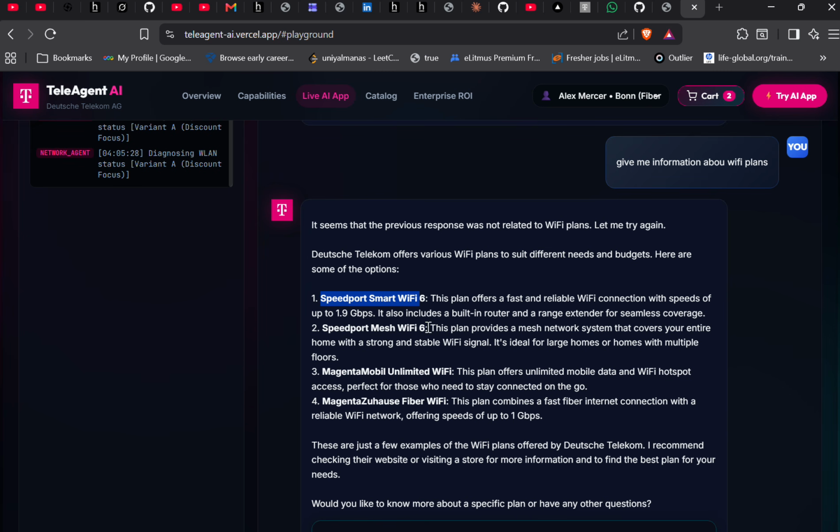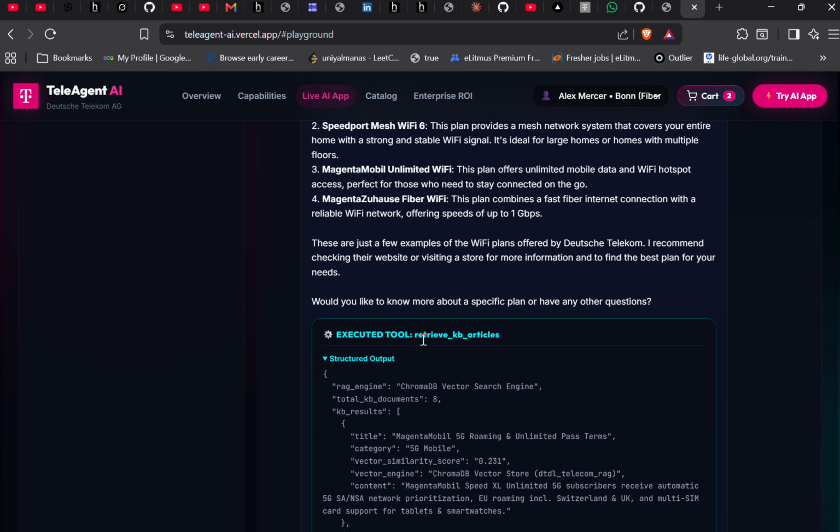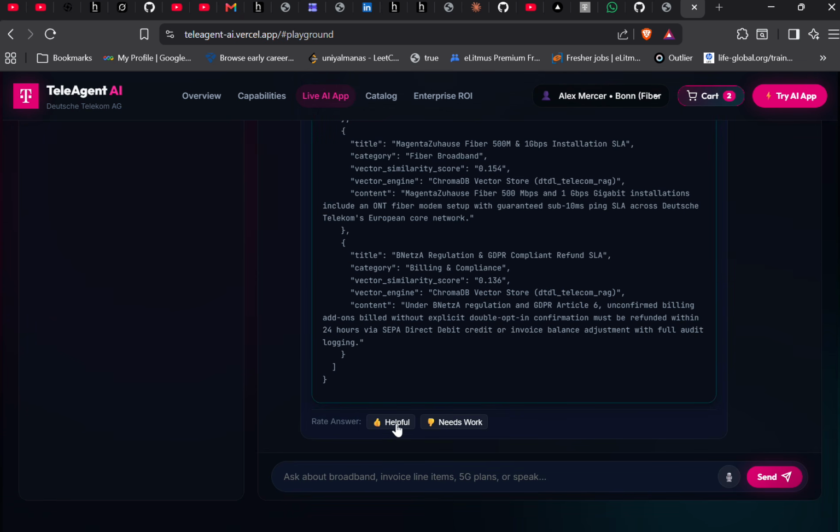It has 1.9 gigabytes per second. Now we have this Wi-Fi as well. We have Magenta House Fiber Wi-Fi, and this is the data. This is the data that it retrieved from our database. So we already have our database. So we'll mark it helpful as a positive reinforcement.